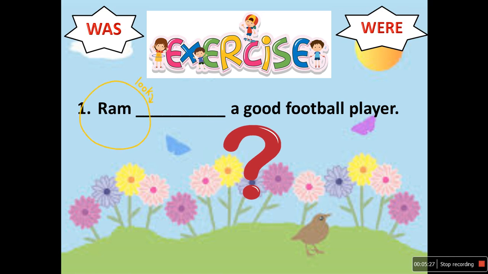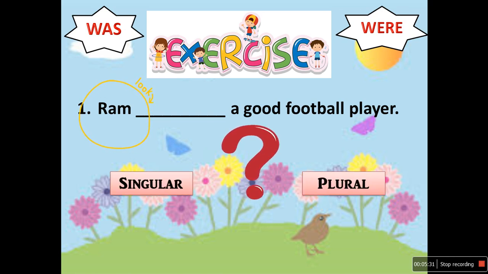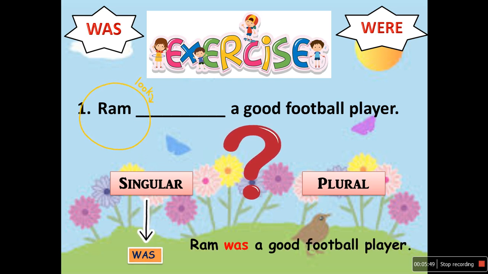Look at the subject. Is subject singular or plural? Yes, the subject is singular because there is only one person, Ram, and with singular pronoun we use was. So how will we write the sentence? The sentence will be Ram was a good football player.